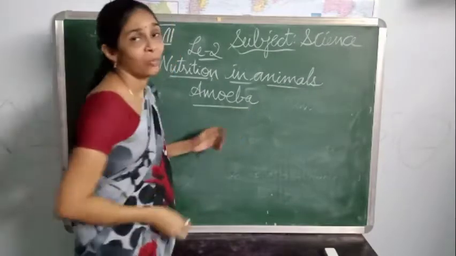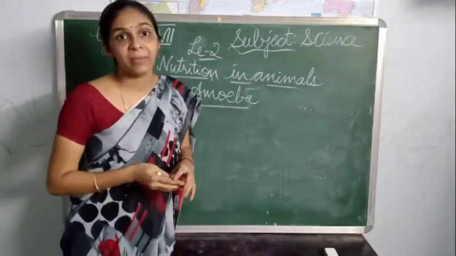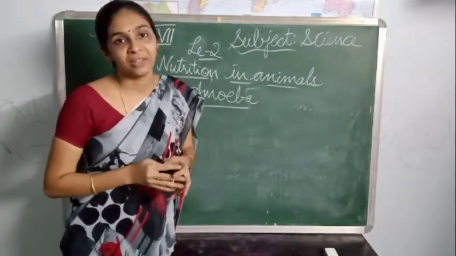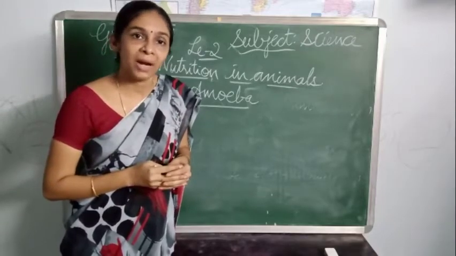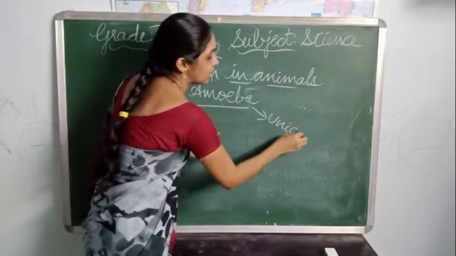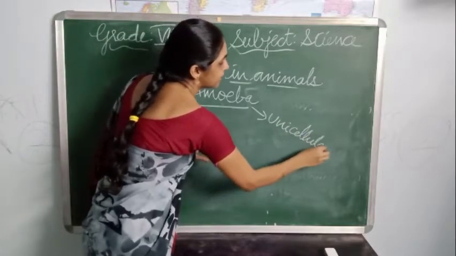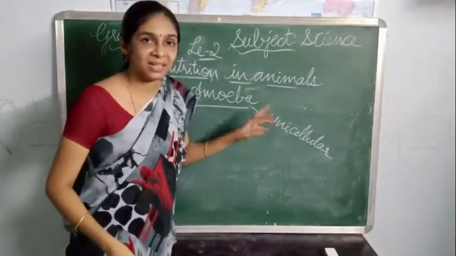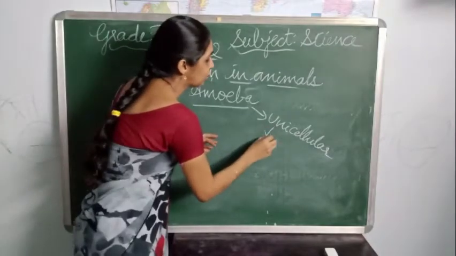Amoeba. We all know that amoeba is a unicellular organism. Unicellular means, uni means one, single. Cellular means cell.